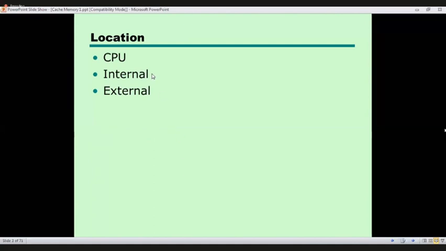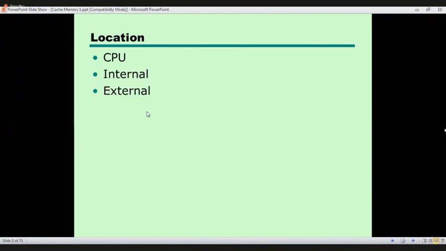In the location, if it is a processor register, then obviously that is inside the processor module, the CPU pin package or CPU module, right? If it is RAM, then it is internal. If it is a hard disk or tape drive, then it is external.